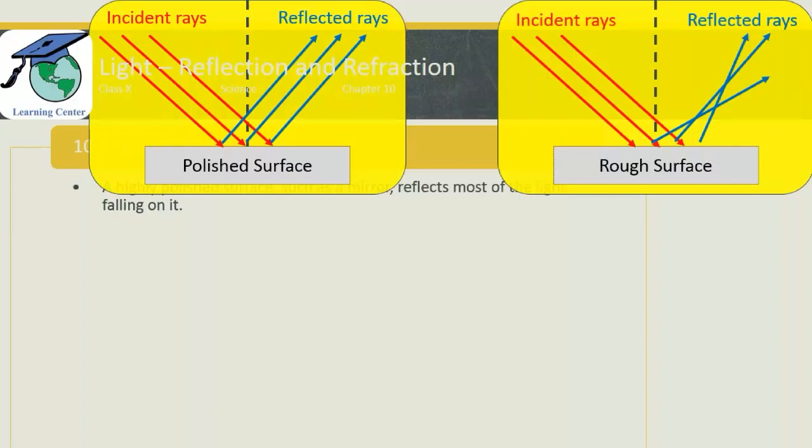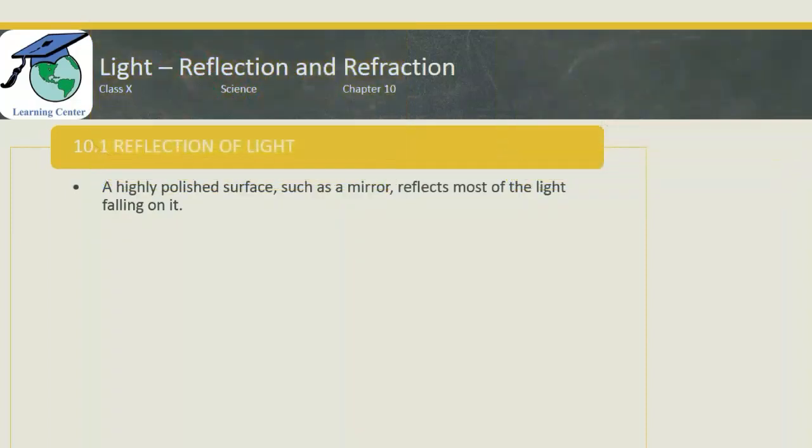After the introduction to this chapter, this is the first sentence of the science textbook, and all this explanation is just for the first sentence. That is, a highly polished surface such as a mirror reflects most of the light falling on it. So now you can realize how important each and every word and sentence of your science textbook is. If you fail to understand the meaning of any sentence or word of a science textbook, you will find the light chapter very difficult.